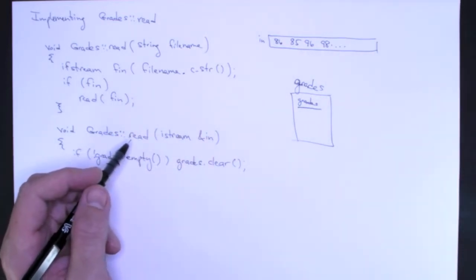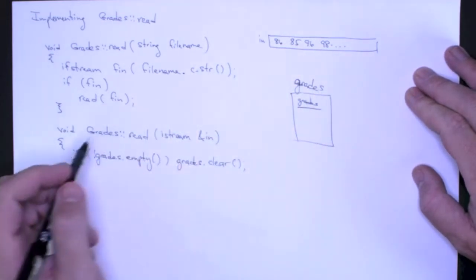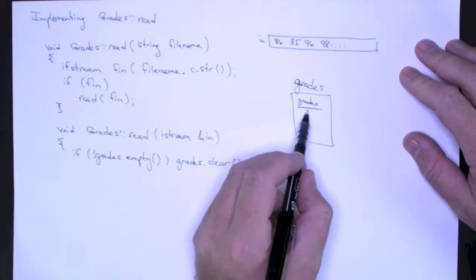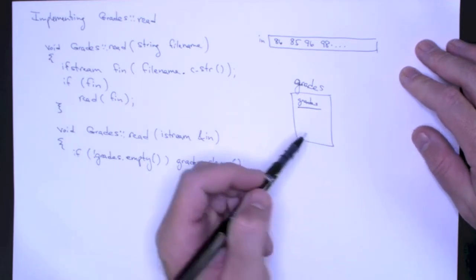So once we do that, now what we need to do is read the numbers in this stream and add them to the vector, and we're going to do that by using the push_back method.